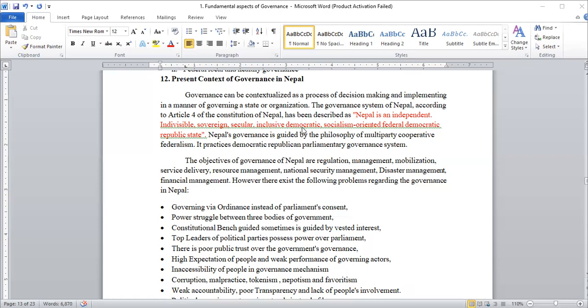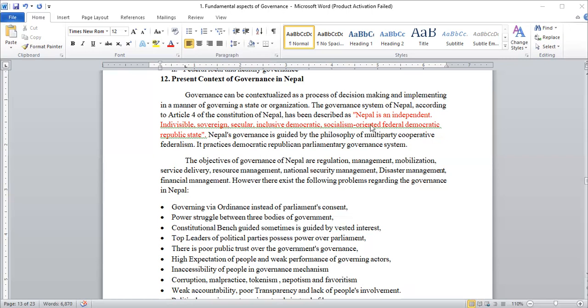Then democratic norms. We are also adopting democratic norms, and our economy is socialism-oriented. Socialism is the process where the state and private sectors both collaborate and coordinate for the betterment of the nation's economy. And federalism, we already discussed in the last class. Federalism means the nation is divided into different parts and types of government. There are different levels of government: federal level government, provincial government, and local level government. So federalism is nothing but the division of state authority into different levels. So this is what our context of governance is.